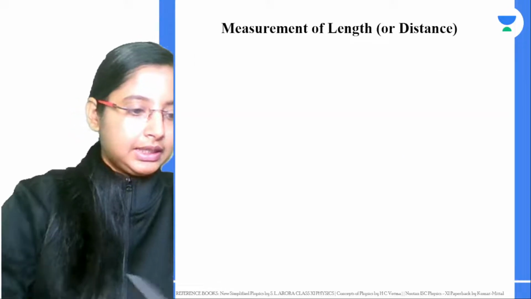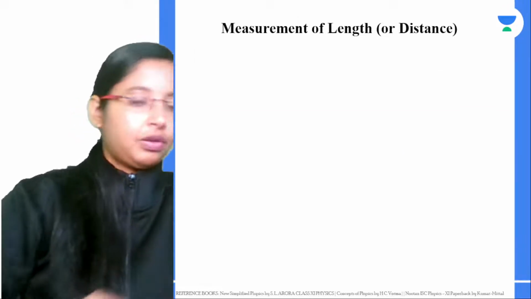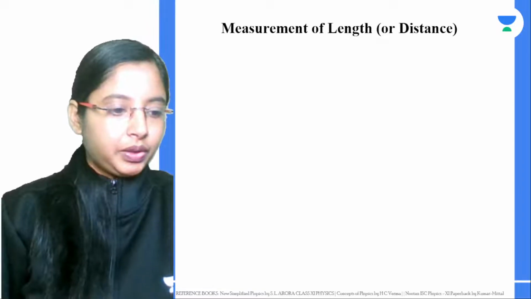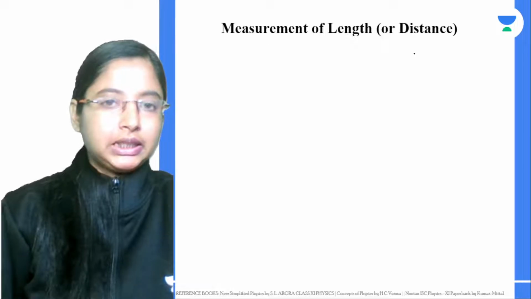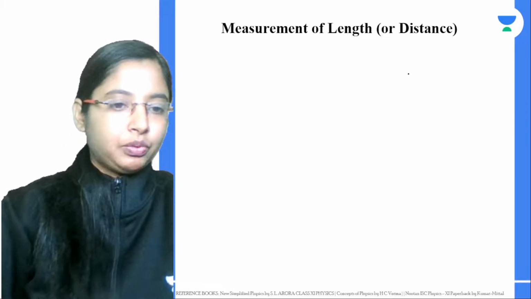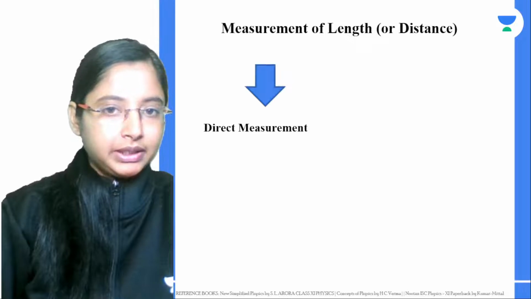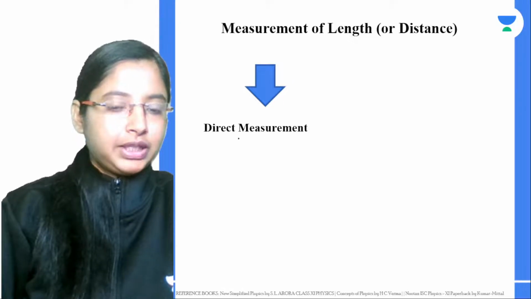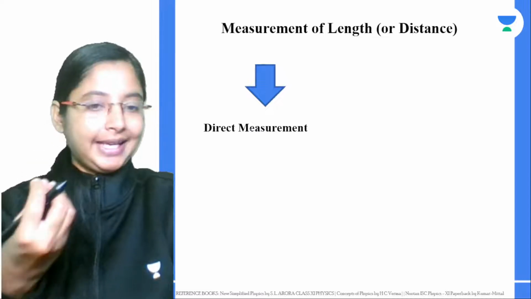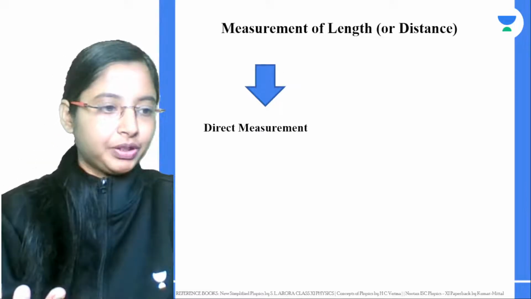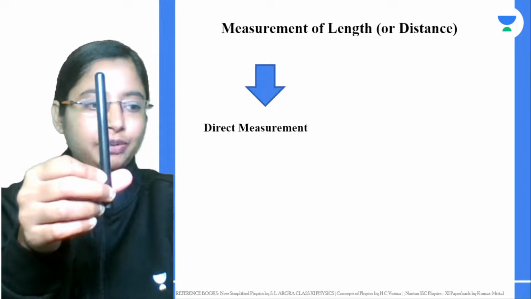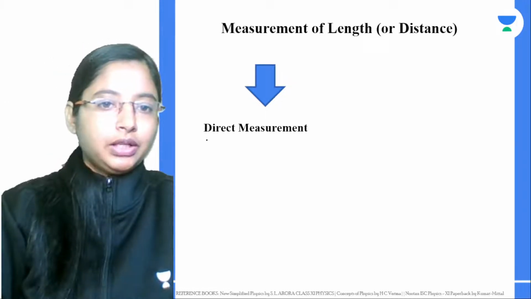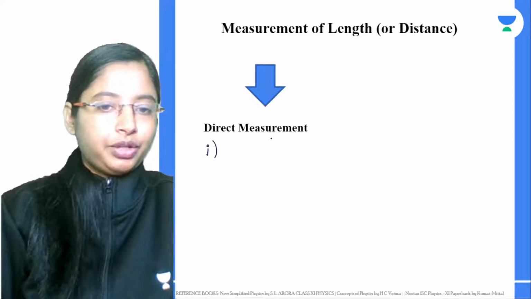Now, in today's class, let's look into the measurement of length. How do we measure length? Right, Akshay, that's right. There are two ways in which you can measure length. One is by direct means. If you use a scale to measure, that's a direct measurement. If I want to know the size of this particular pen, I will take a scale to measure it. That's a direct measurement. The instrument you can use for direct measurement would be your vernier caliper.